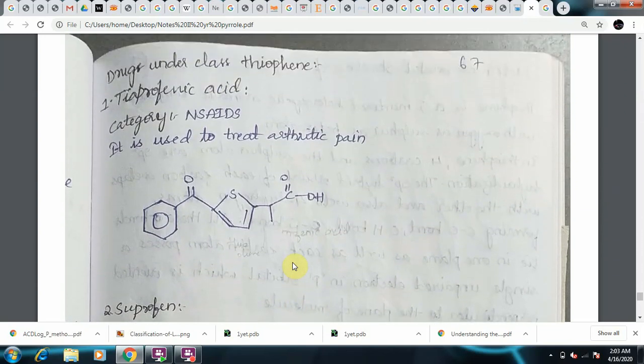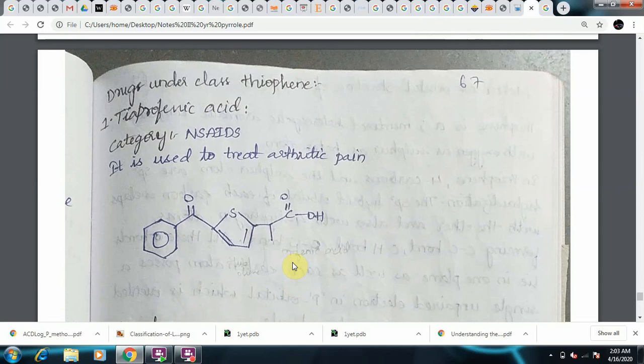So this is suprofen. The category is NSAID. It is used in topical ophthalmic solutions. So this is all about the heterocyclic compound thiophene. Thiophene is a 5-membered heterocyclic ring containing sulfur as a heteroatom.